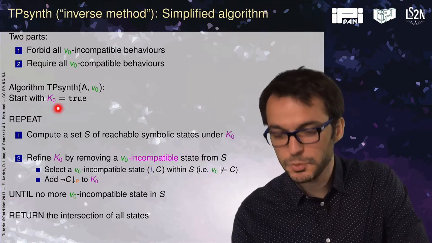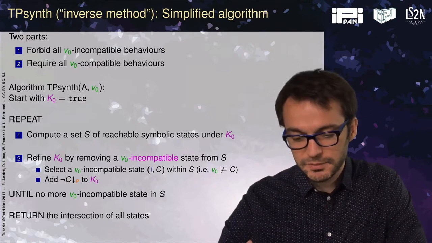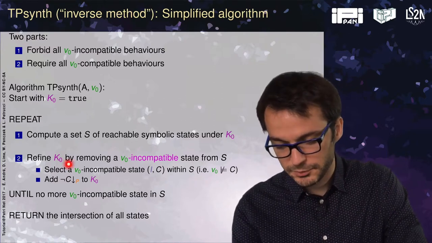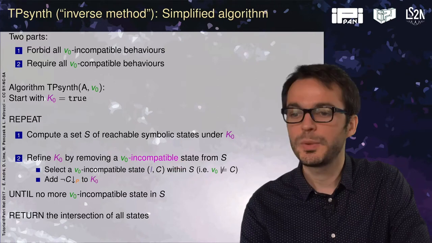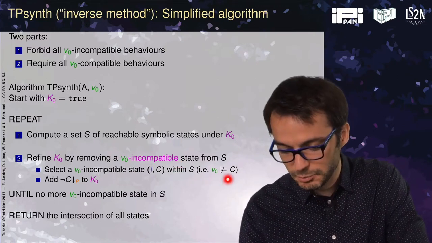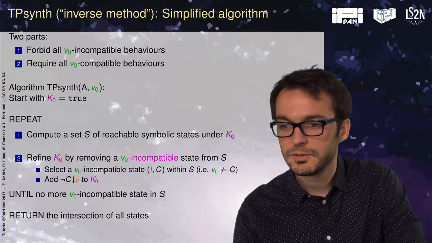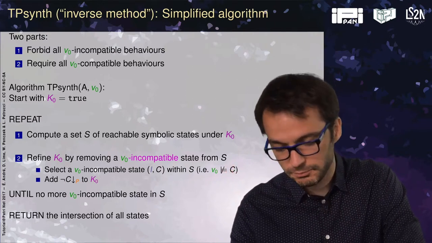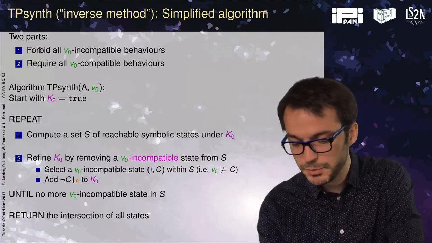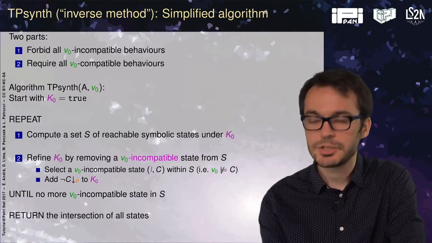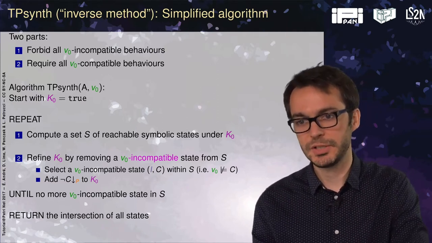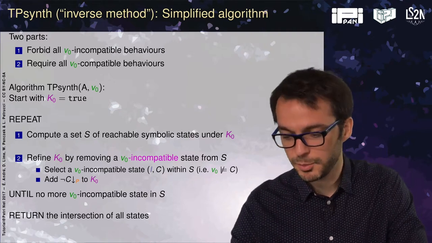We start with a true constraint, and then we iteratively compute sets of reachable symbolic states, and we refine the constraint by removing incompatible states from S. An incompatible state is one for which the symbolic part does not contain V0, and we add a negation, and we do it again until there are no more incompatible states. And then the second part is very simple. We take the intersection of all the parametric symbolic constraints for all the reachable states, and then we are sure that all the states will be reachable.